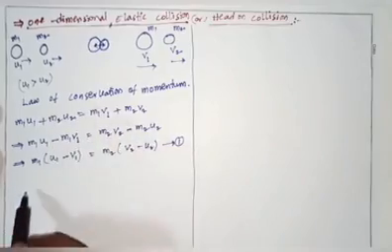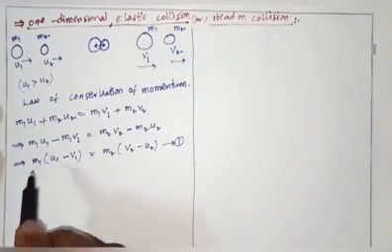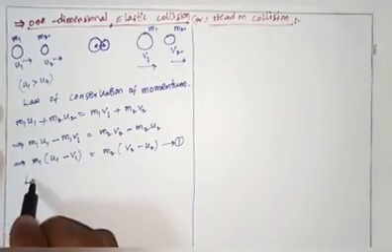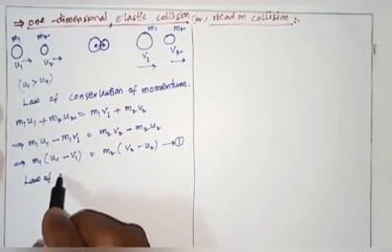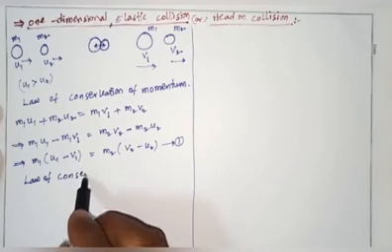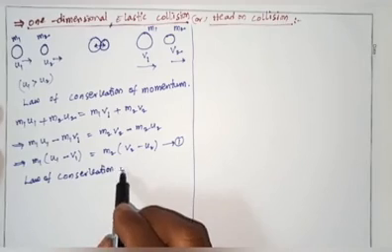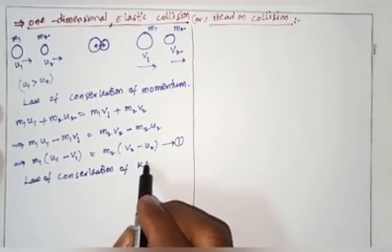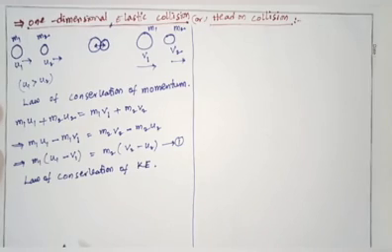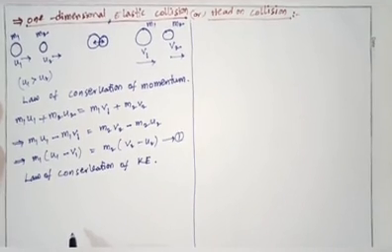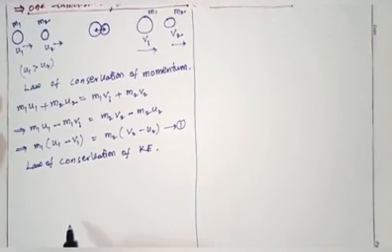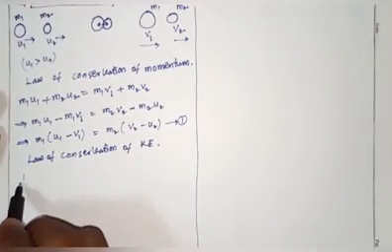Next, the second law for an elastic collision is the law of conservation of kinetic energy. What is the law of conservation of kinetic energy?